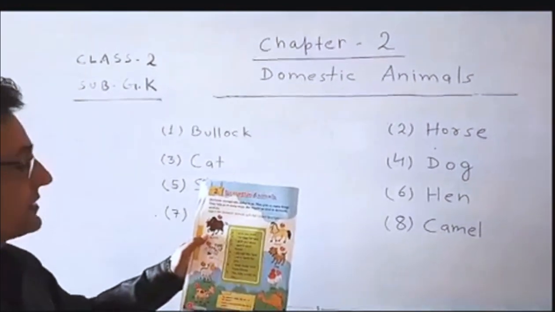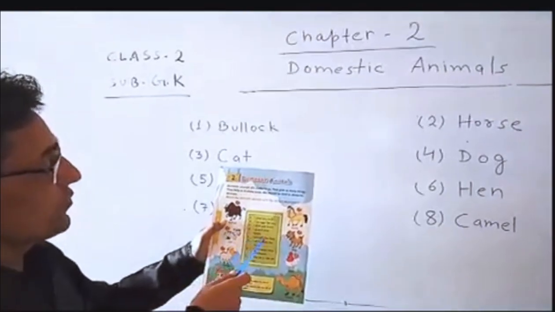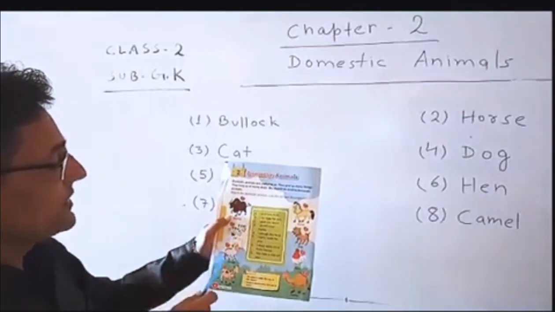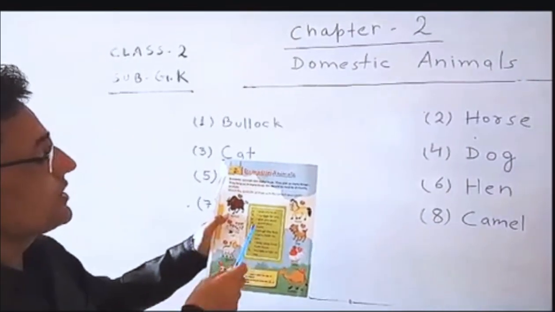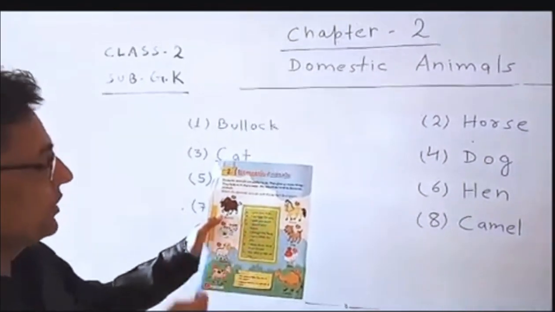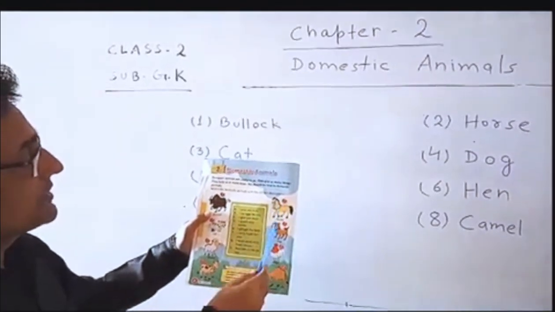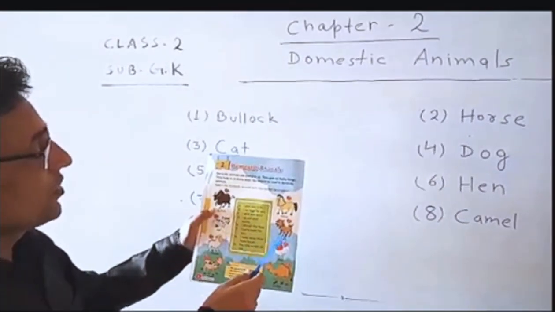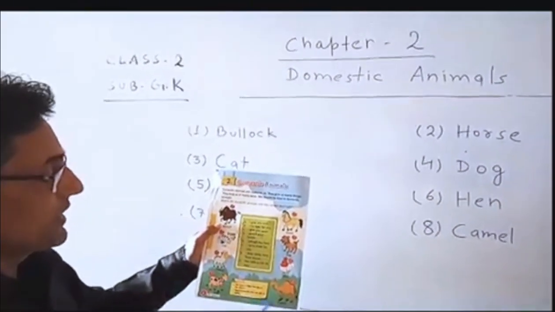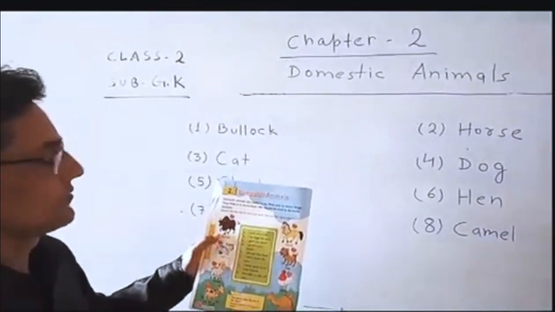What will they give us? First of all, bullock. Bullock is used to plow in the field. Cat is used to keep mice away from the house. Sheep is used for giving wool, and cow gives us milk. Horse is used for riding. Hen gives us eggs. Dog guards our homes, and camel is used for carrying loads.